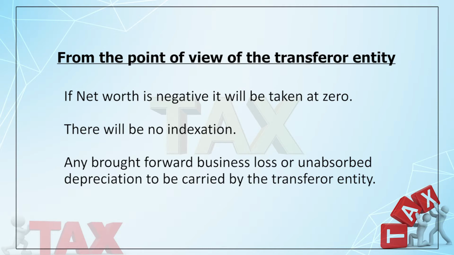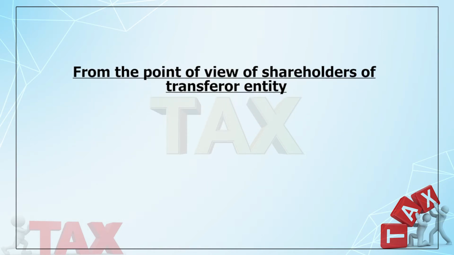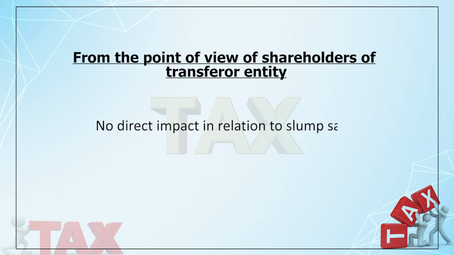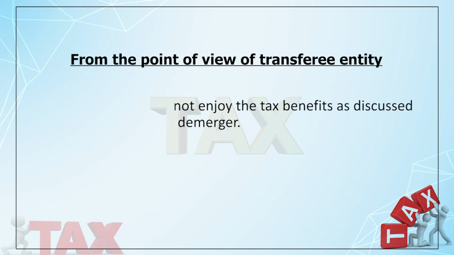Another point is that brought forward loss or unabsorbed depreciation cannot be transferred to the transferee entity. It has to be continued by the transferor entity. So these are, in a nutshell, the tax implications in the hands of the transferor entity. Now what happens to the shareholders of the transferor entity? There is no tax implication, because generally it is paid in a lump sum, in one shot. So shareholders are not connected to that. So there is no tax implication, which we had earlier in case of amalgamation or demerger. And thirdly, from the point of view of the transferee entity.